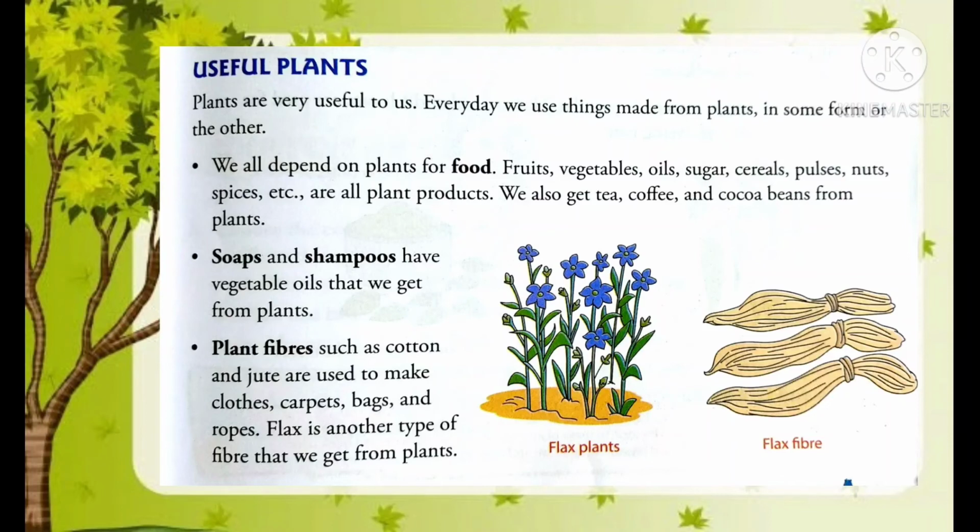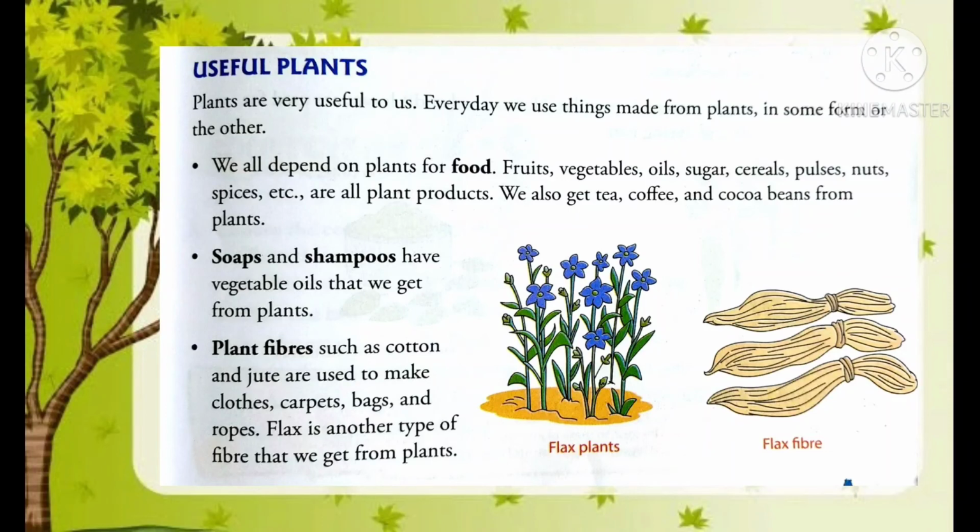For example, every day we use things made from plants in some form or the other, as we all depend on plants for food. Fruits, vegetables, oils, sugar, cereals, pulses, nuts, etc. are all plant products. These are required in our day-to-day life, in our feeding habits. Similarly, we also get tea, coffee and cocoa beans from plants. Secondly, soaps and shampoos which we use have vegetable oils in them, and that we get from plants. Thirdly, plant fibers such as cotton and jute are used to make our clothes, carpets, bags and ropes.